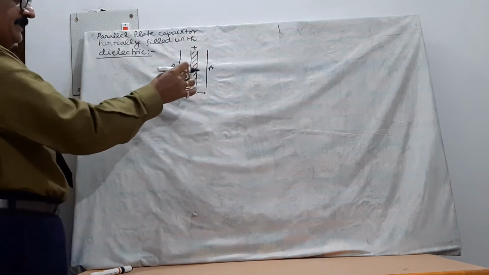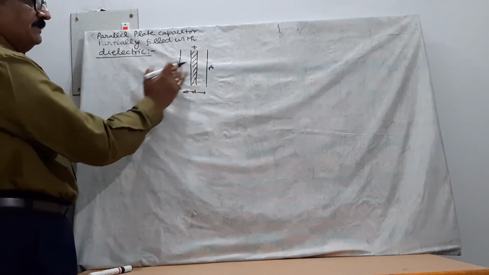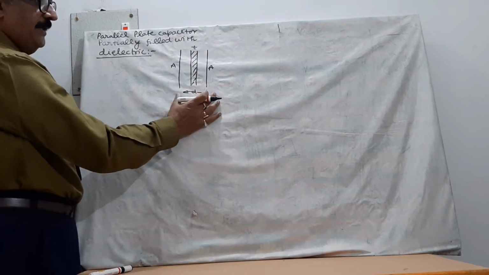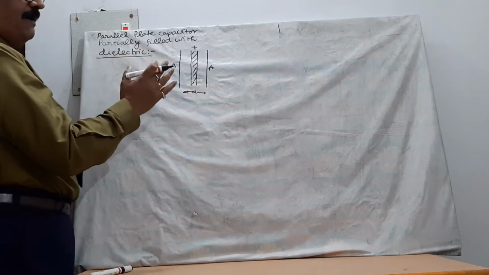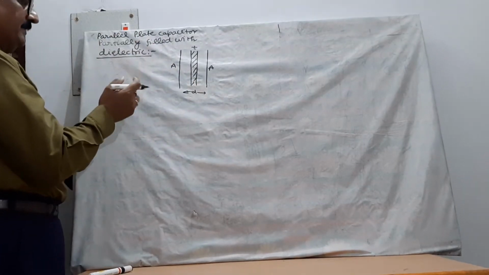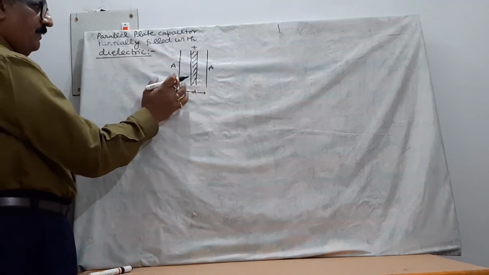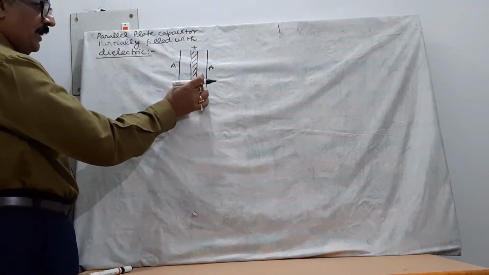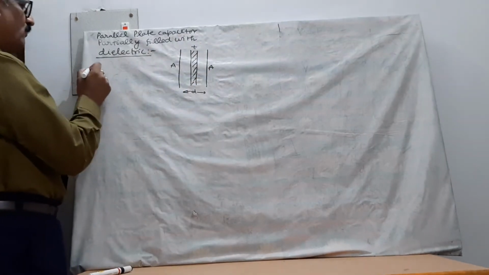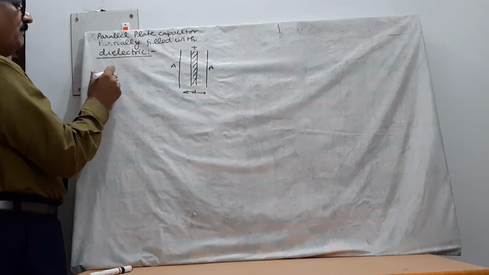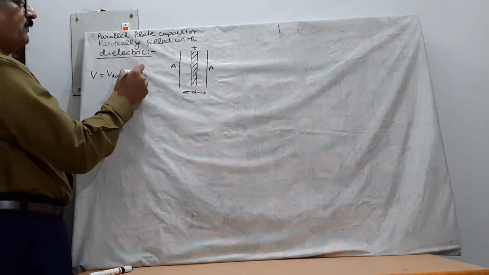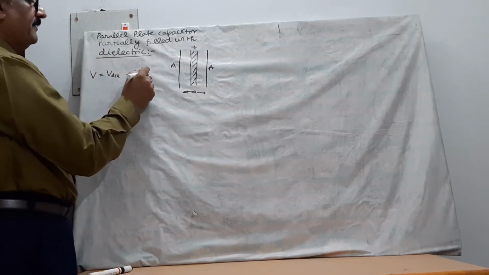Thickness of dielectric slab is T, which means the dielectric is not uniform between the plates. Up to T thickness there is dielectric slab, and up to d minus T distance there is air. It is partially filled with air and partially filled with dielectric. Then what will be its capacity? So you see, total potential between the plates will be equal to potential in dielectric region plus potential in air region.